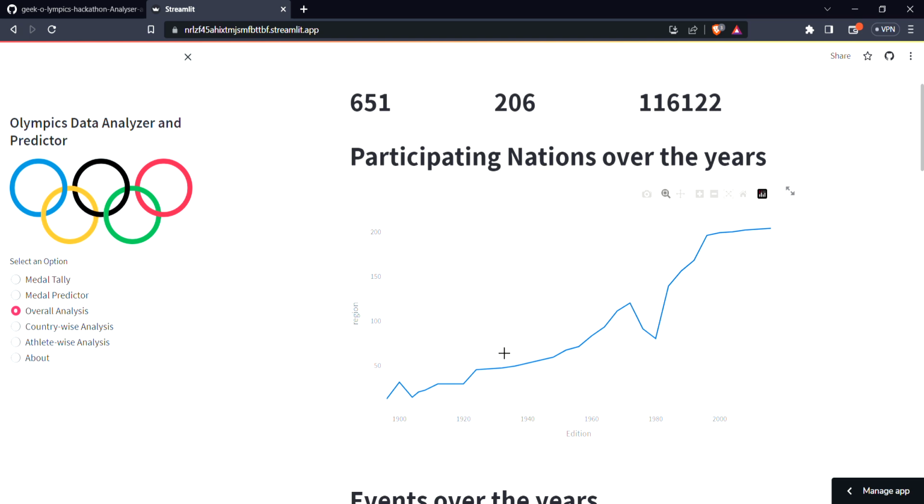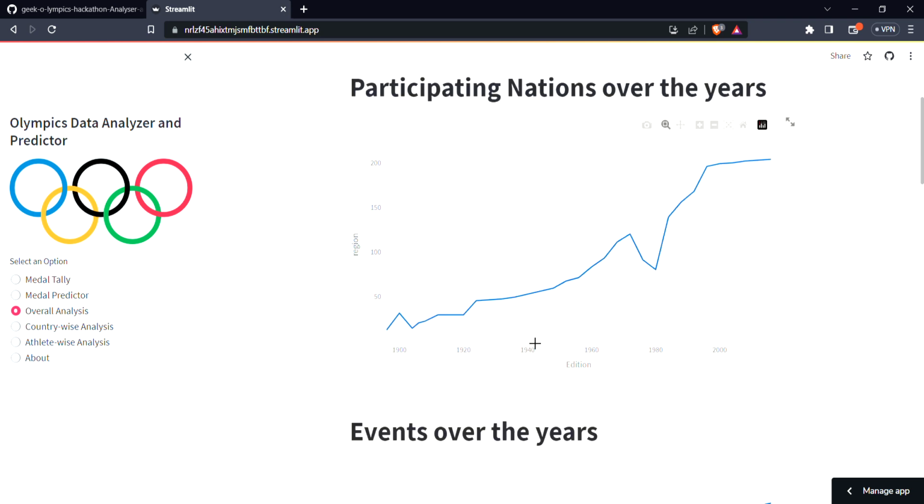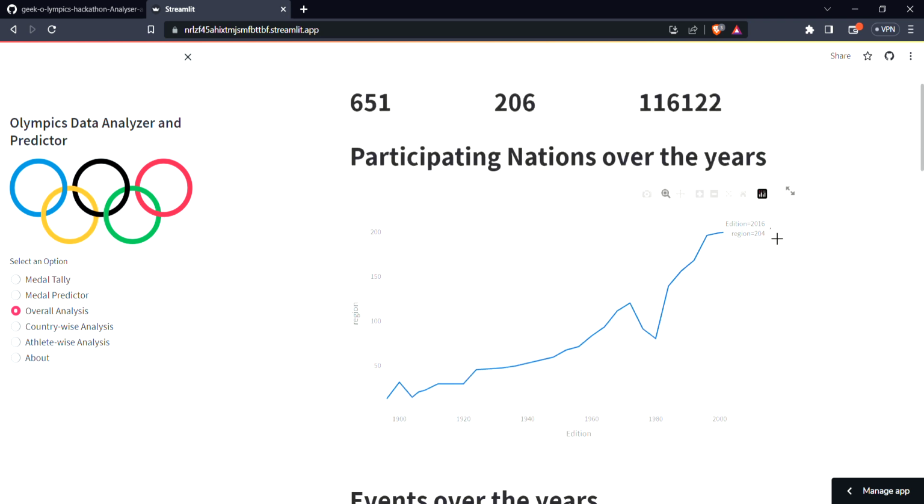Now we have a line plot of the participating nations over the years. In the Rio Olympics 2016, a total of 204 nations participated, and in the 1896 Athens Olympics, a total of 12 countries participated.